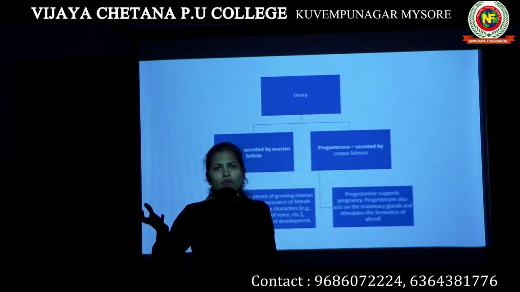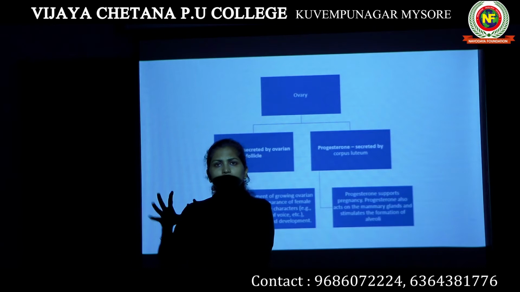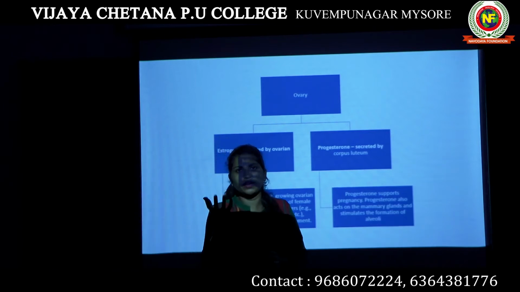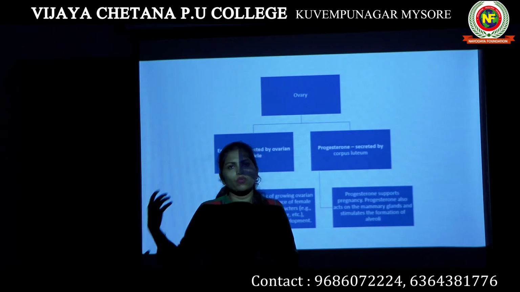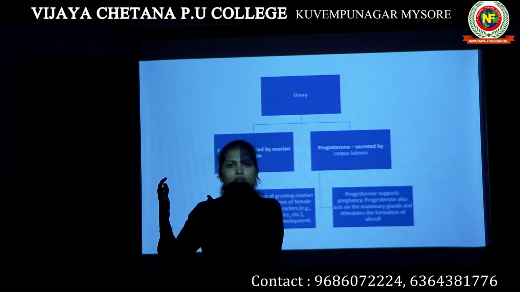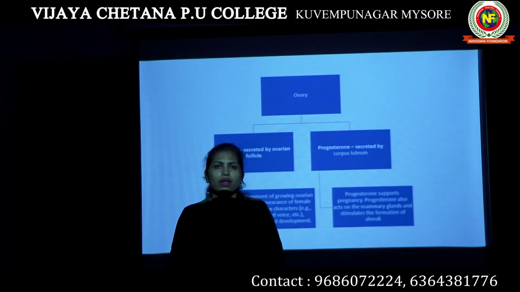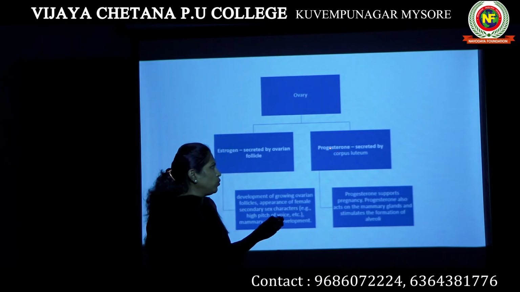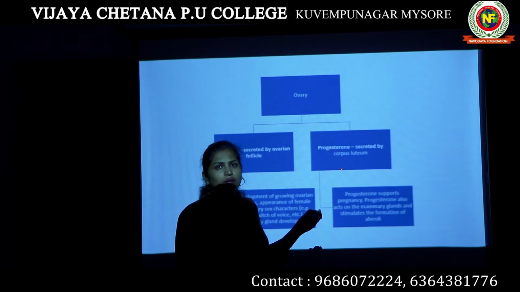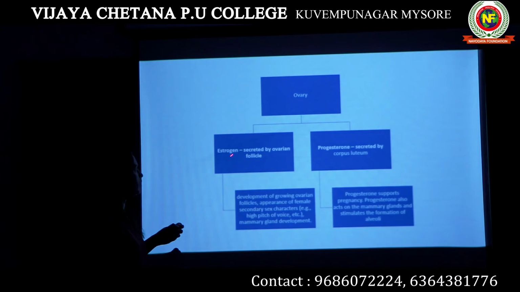Once the ovarian follicle turns into Graafian follicle, it is actually carrying the ovum. Once the ovum is released in the process known as ovulation, the Graafian follicle develops into a structure known as corpus luteum. This corpus luteum secretes the hormone known as progesterone. So ovary releases two hormones, estrogen which is secreted by ovarian follicle, and progesterone which is secreted by corpus luteum.